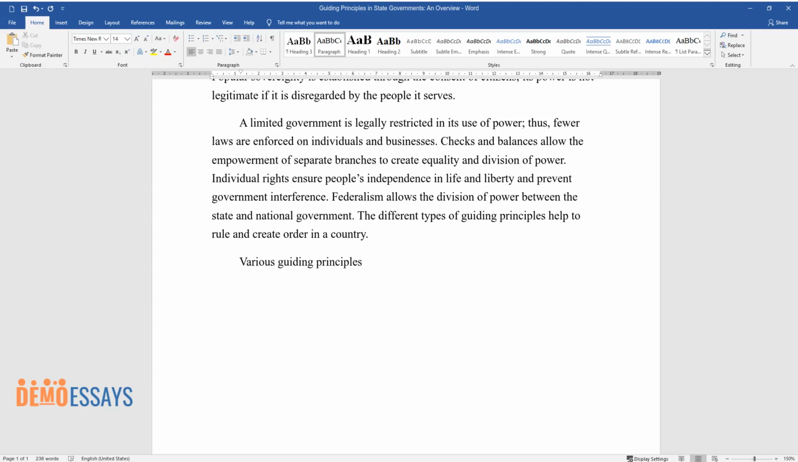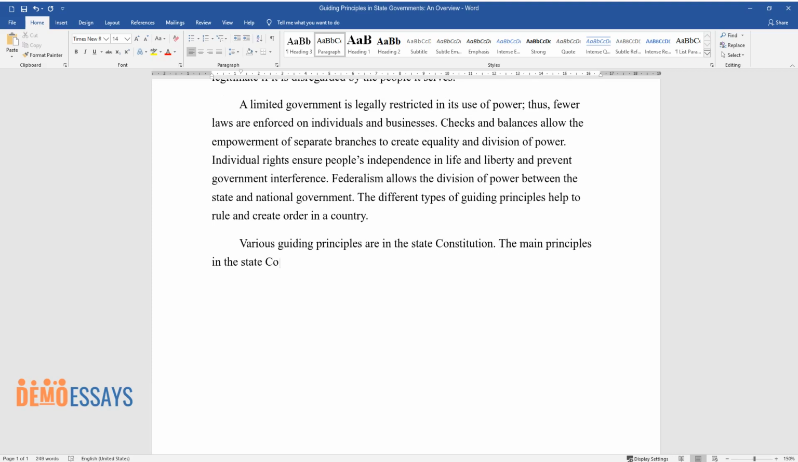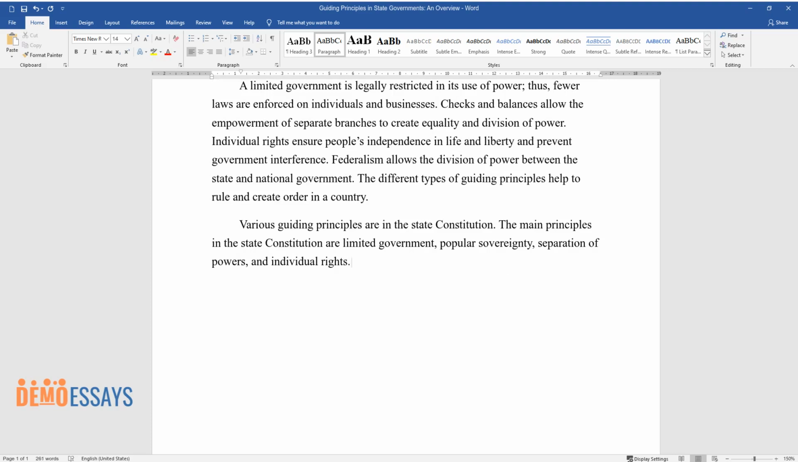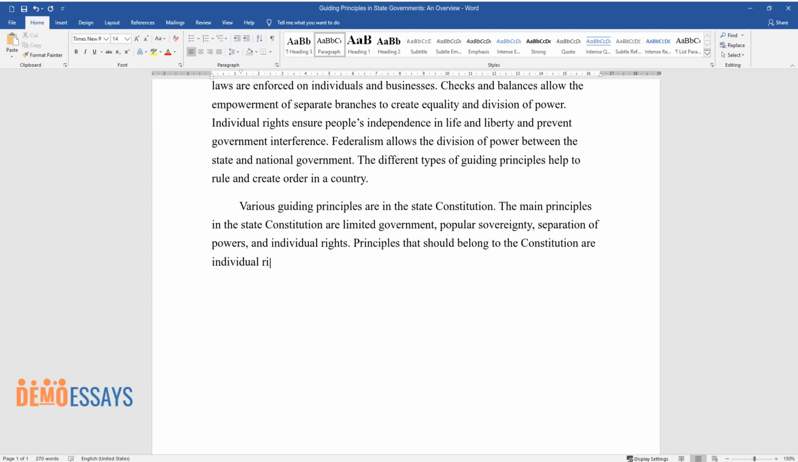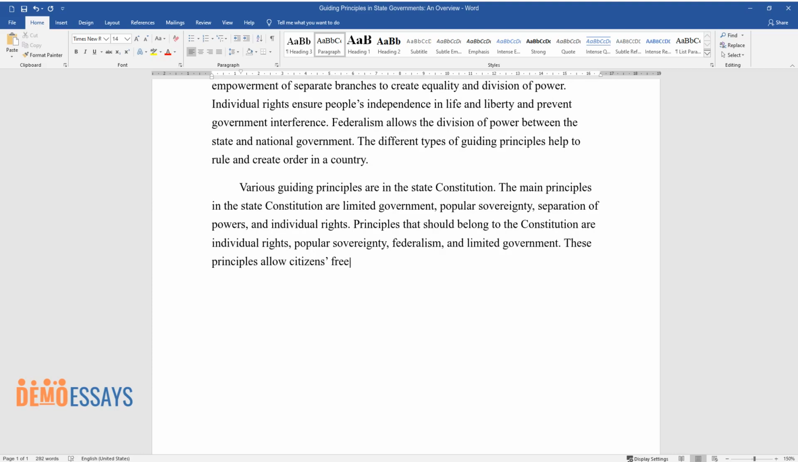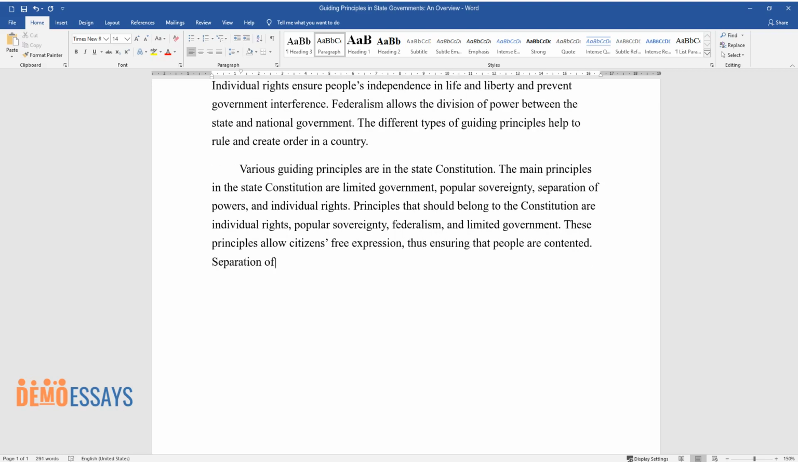Various guiding principles are in the state constitution. The main principles in the state constitution are limited government, popular sovereignty, separation of powers, and individual rights. Principles that should belong to the Constitution are individual rights, popular sovereignty, federalism, and limited government. These principles allow citizens free expression, thus ensuring that people are contented.